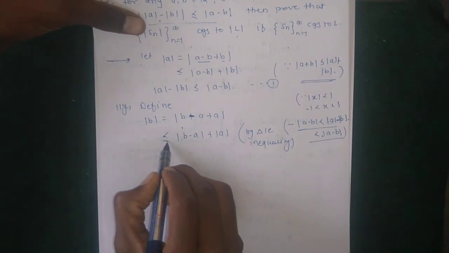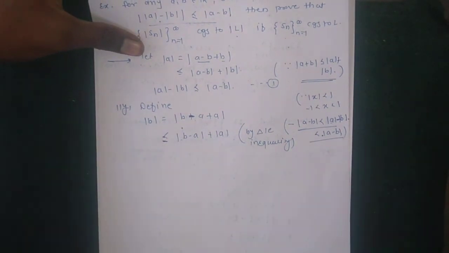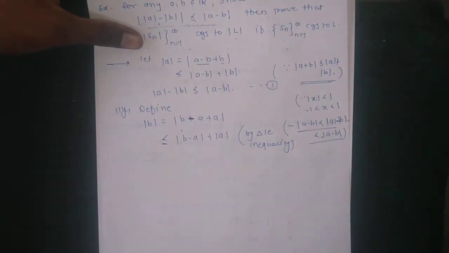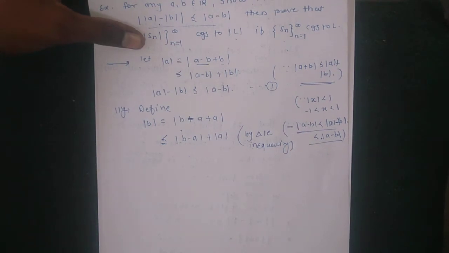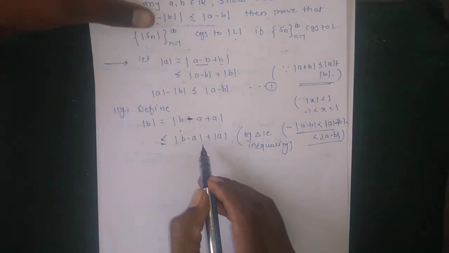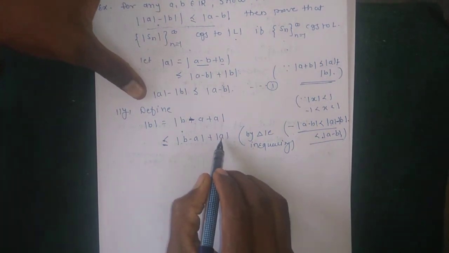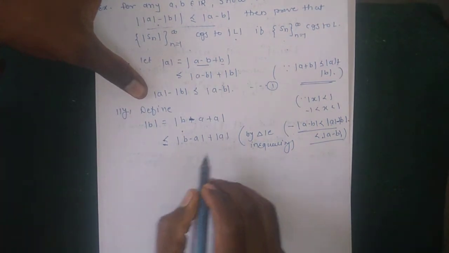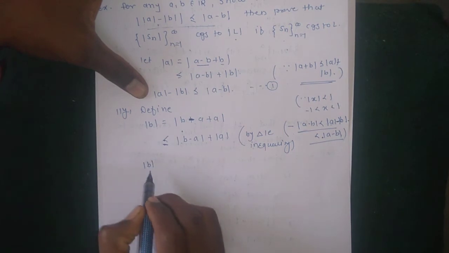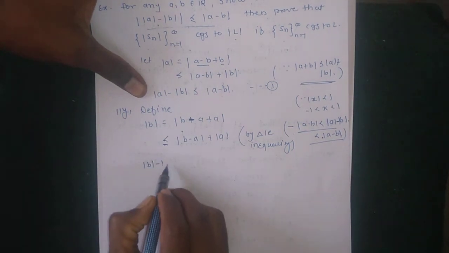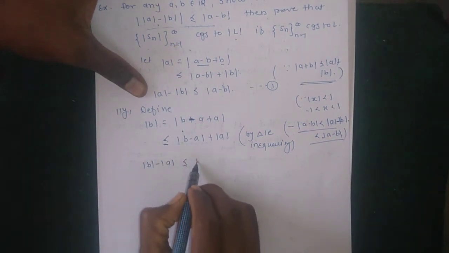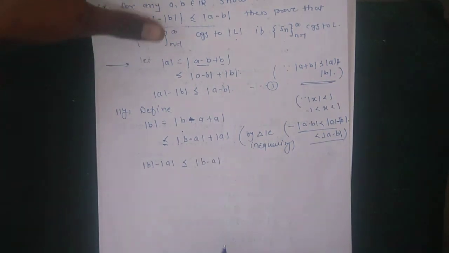Okay, so then here, separating this term, or subtract this term from this term. Then |B| - |A| is less than or equal to |B - A|.